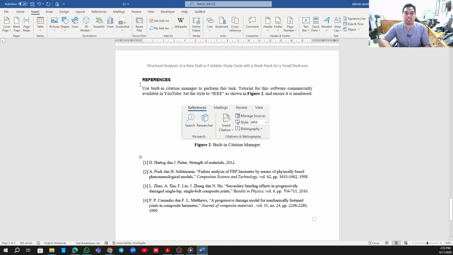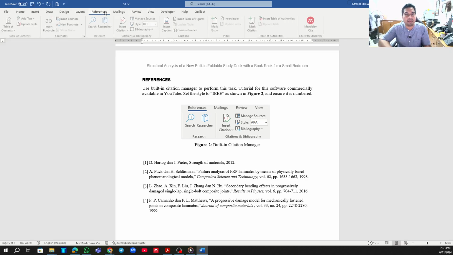And last, you have to generate the references. You can set it as IEEE, which we will use most of the time. If you go to References here, this is the tab that you need to focus on, Insert Citation.